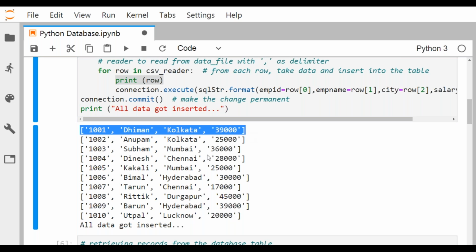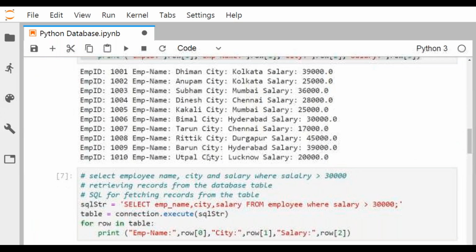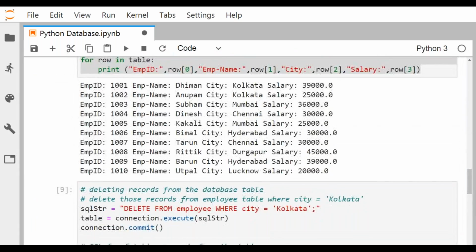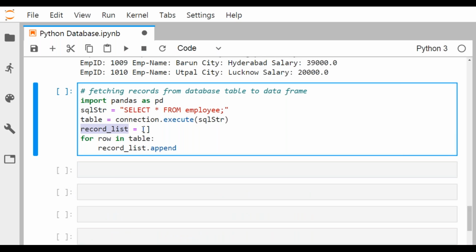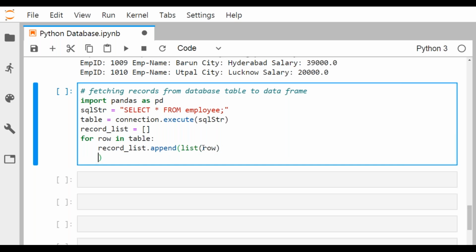So what I'm doing is creating one list, and with that list I'm appending these lists. So what is going to happen? This record list is becoming a list of lists. So let me print it. I think that will clear your conception. Record list is an empty list, you are appending rows there, just appending the rows, converting them to lists. So ultimately the record list will become a list of lists. Let me print it at first. So print record list.